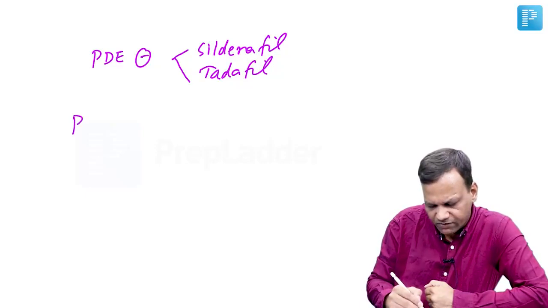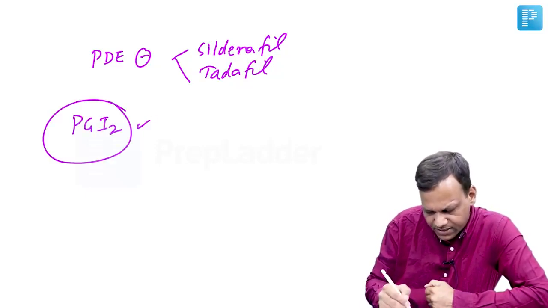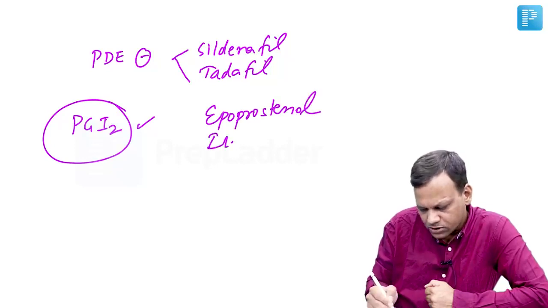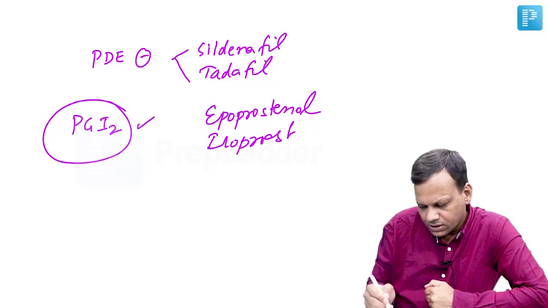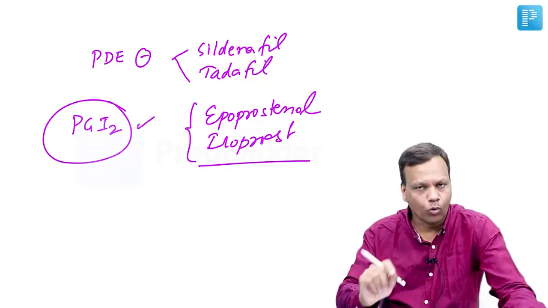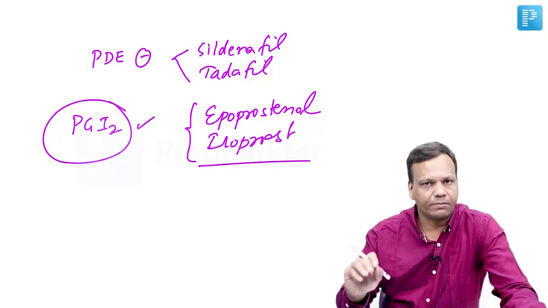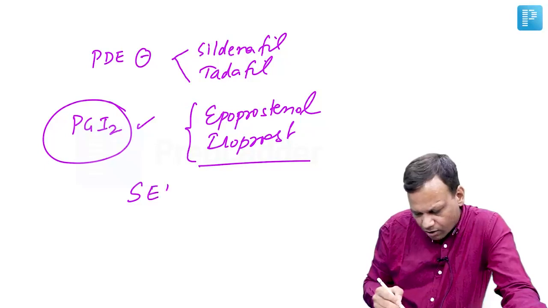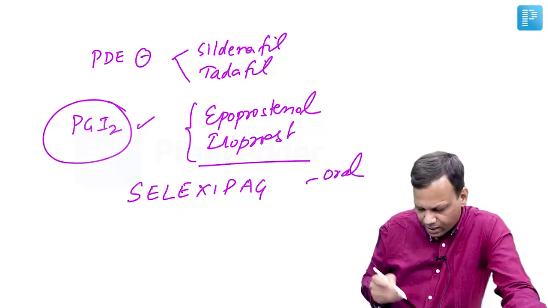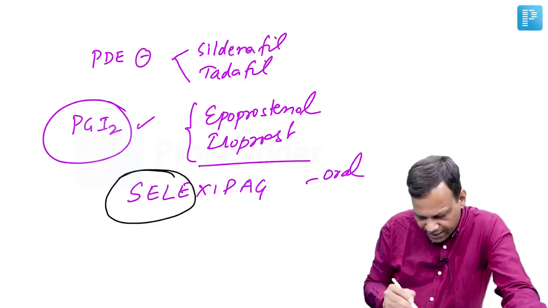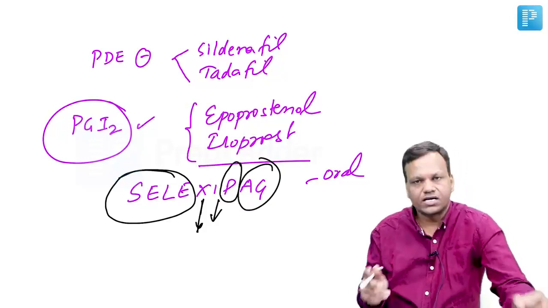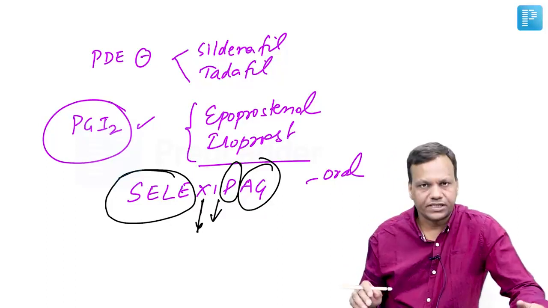Then the most effective drugs are prostacyclins. Prostacyclins like epoprostenol, iloprost. These are prostaglandins and they are also useful in pulmonary hypertension, but they cannot be given orally. They are highly effective drugs in pulmonary hypertension. Then we have developed recently a drug called selexipag, which can be given orally for pulmonary hypertension. The name says it is selective non-injectable. Cross means injection is not required. Prostacyclin agonist. It is the agonist of prostacyclin used in pulmonary hypertension.